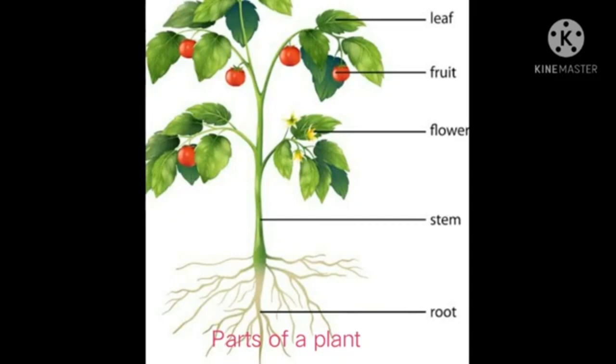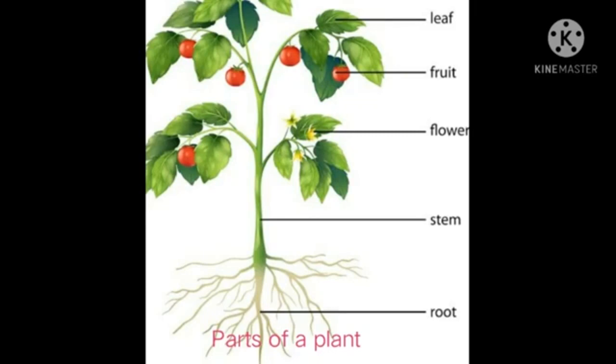Some plants have thin and weak stems, whereas others have thick and woody stems. The stem of the tree is called the trunk.